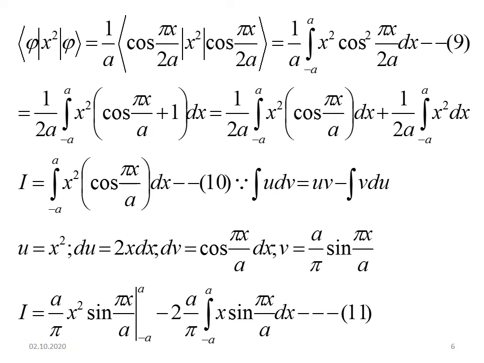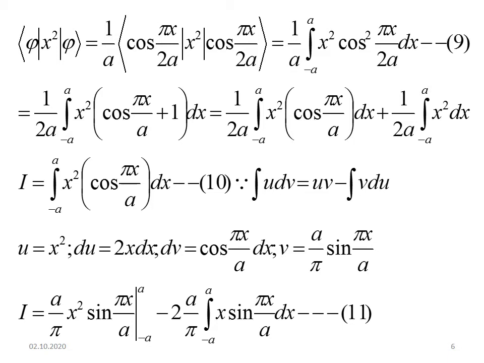Now we find out the expectation value of x squared. You substitute the value of phi, then it is equal to 1 by a. Then the expectation value of x squared is equal to 1 by a integral from minus a to a x squared cos squared pi x by 2a into dx. And this cos squared can be written as cos pi x by a plus 1. So this is equal to 1 by 2a integral from minus a to a x squared cos pi x by a into dx plus 1 by 2a integral from minus a to a x squared dx.